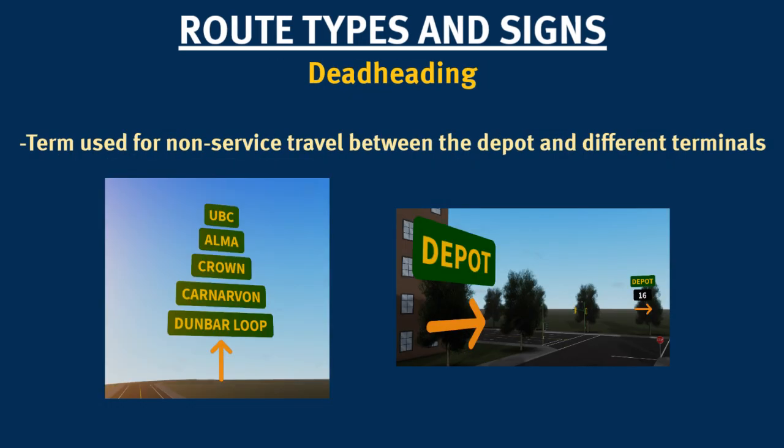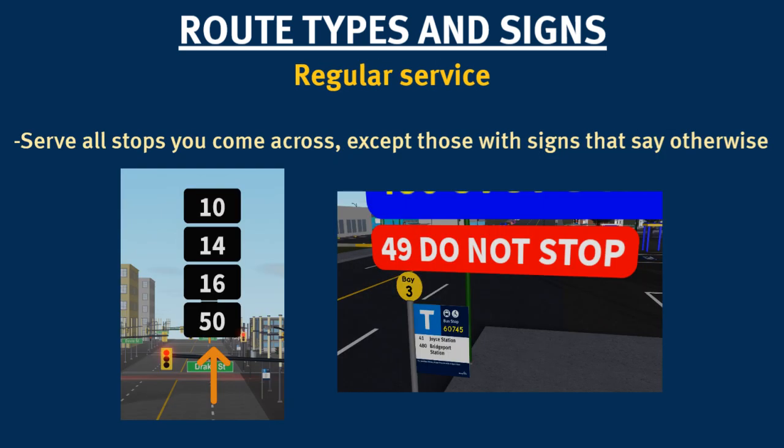Deadheading is the term used when traveling not in service between terminals or to and from the depot. The signs used for deadheads are dark green with orange text. Regular service is the main type of route you'll come across. Regular service routes simply stop at all stops, unless told not to by a sign. The signage for regular service is black with white text.